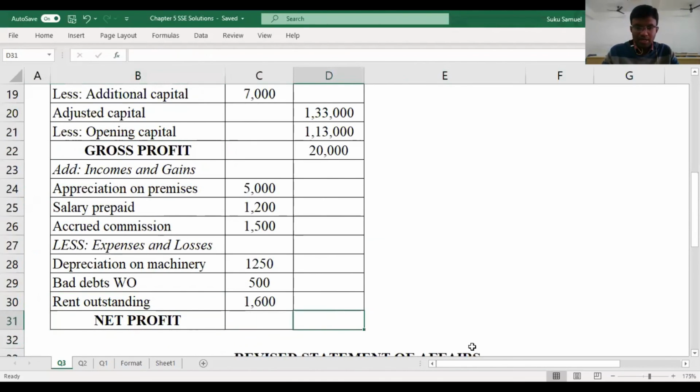So to 20,000, we have to add all our incomes and gains, and from this we have to subtract all the expenses and losses that we have. So how much is the total amount? The total amount is 24,350. So what is the significance of 24,350? This is your net profit. This is the net profit of the firm.